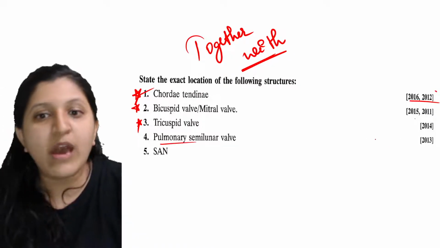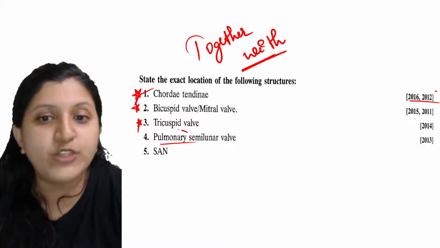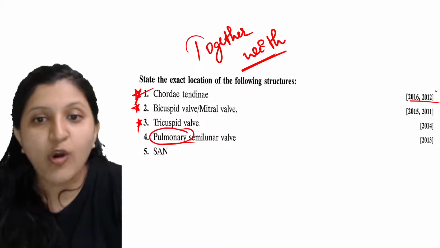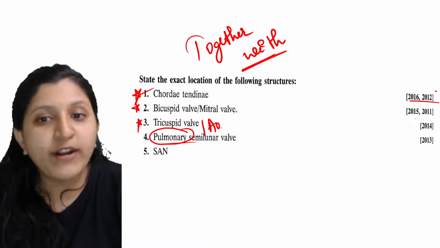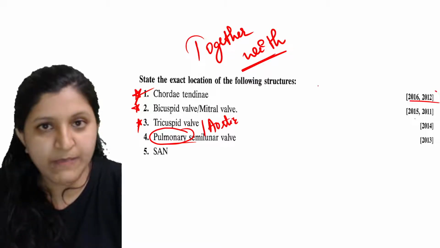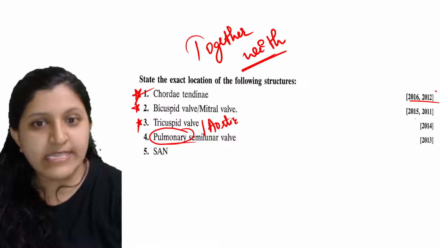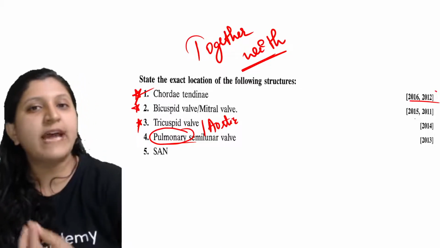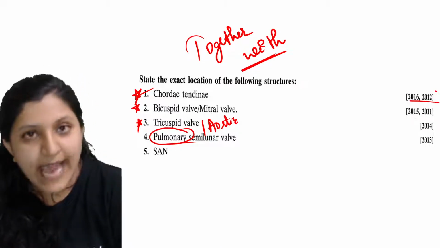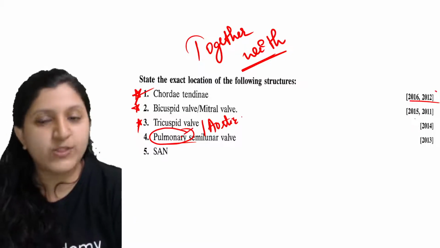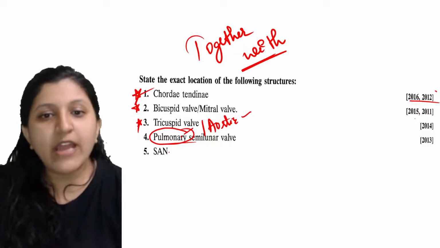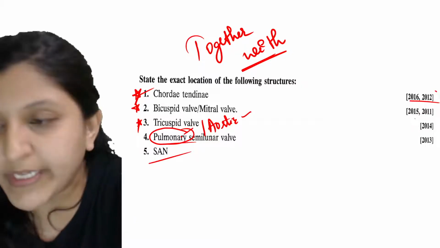The semilunar valve, that is again with respect to pulmonary, but they can also ask about the aortic semilunar valve. Whether they are asking about the aortic one or the pulmonary one, make sure that you are writing the exact location for pulmonary as well as aortic. Now the SA node, that is the sinoatrial node.